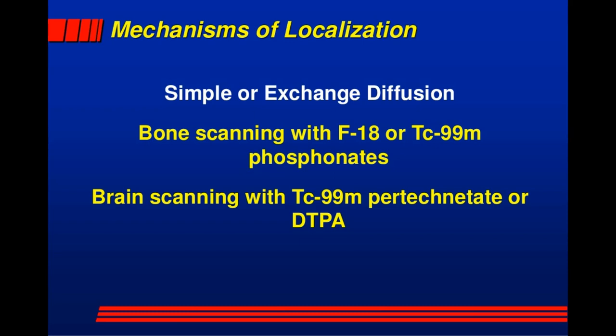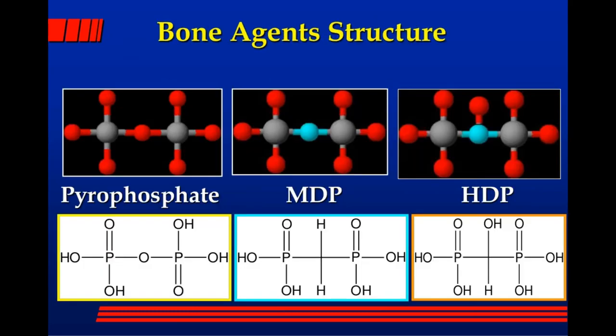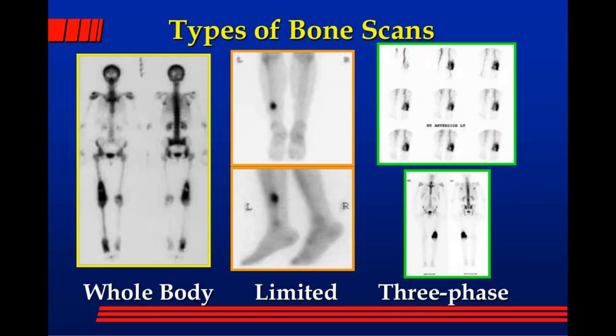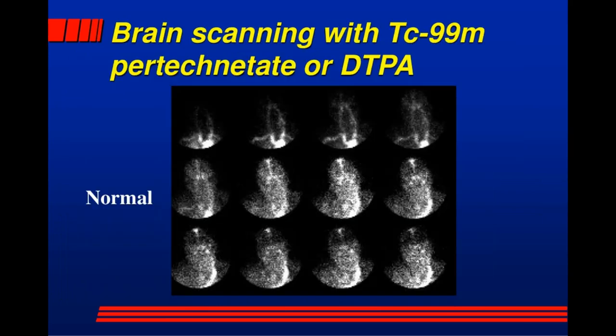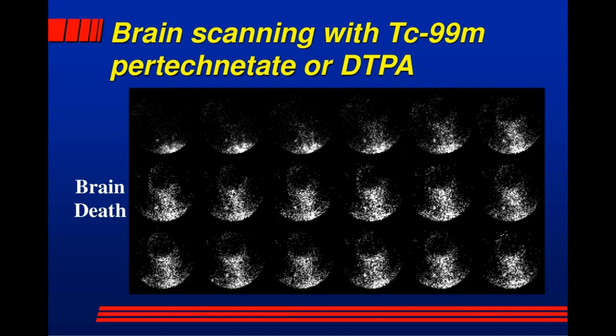Simple or exchange diffusion: bone scanning with fluorine-18 or technetium-99m phosphonates, and brain scanning with technetium-99m pertechnetate or DTPA. The bone agent structures. Types of bone scans: whole body, limited, 3-phase. Brain scanning with technetium-99m pertechnetate or DTPA, normal imaging. Brain death.